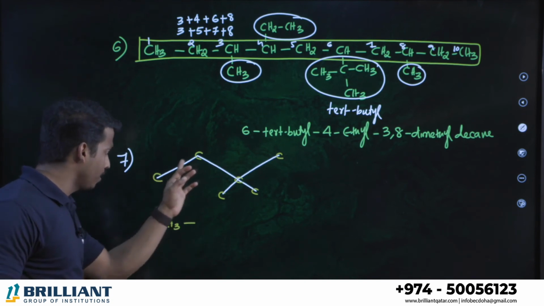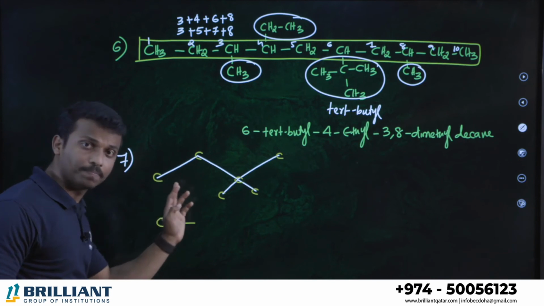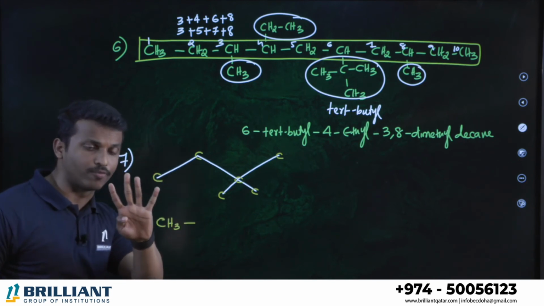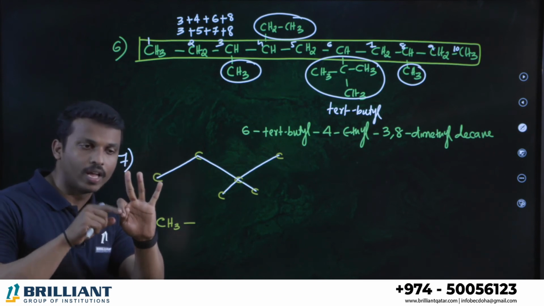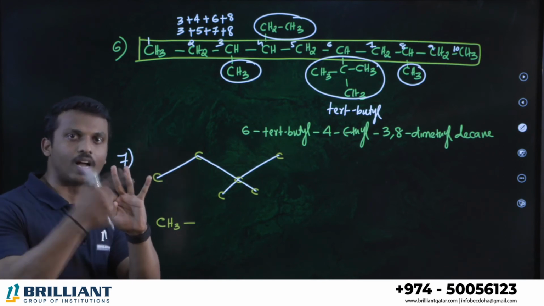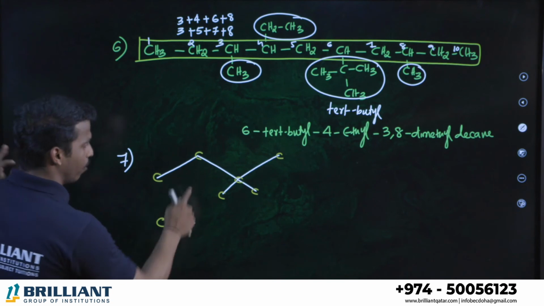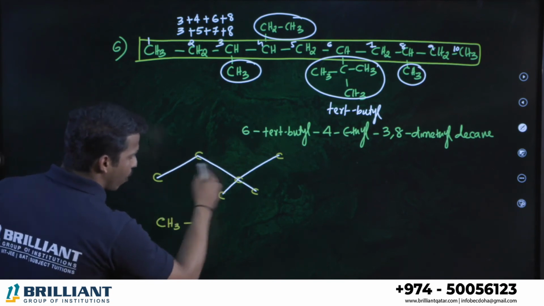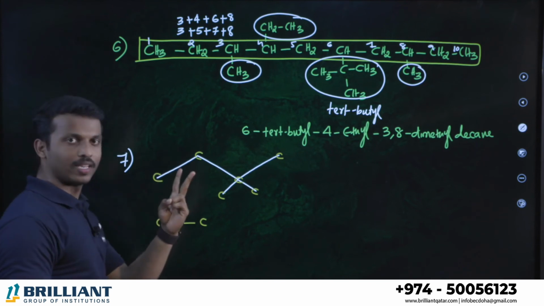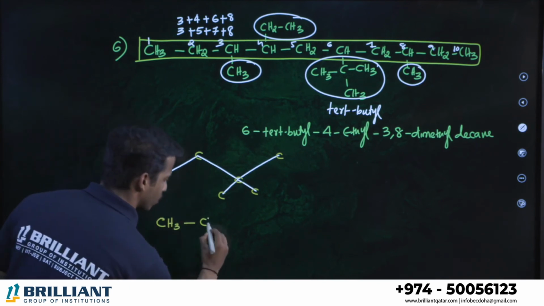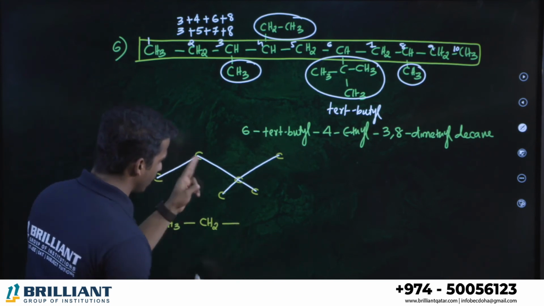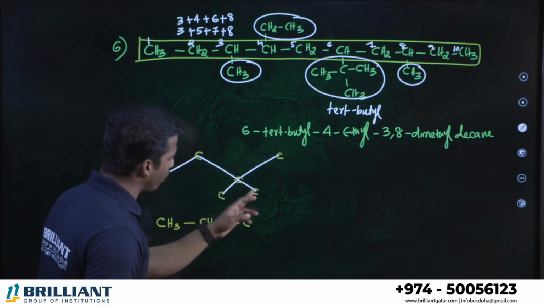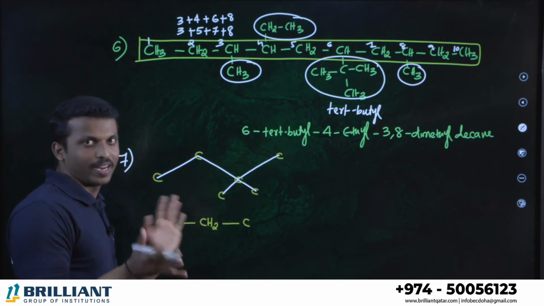This carbon already has one bond, and the total valency of carbon is 4, so the remaining 3 you take as hydrogen. CH3, single bond. What about this carbon? This carbon already has 2 bonds, so the remaining 2 valencies are satisfied by hydrogen. So CH2, single bond. On this carbon, already 4 bonds are satisfied, so you don't need to write any hydrogen.